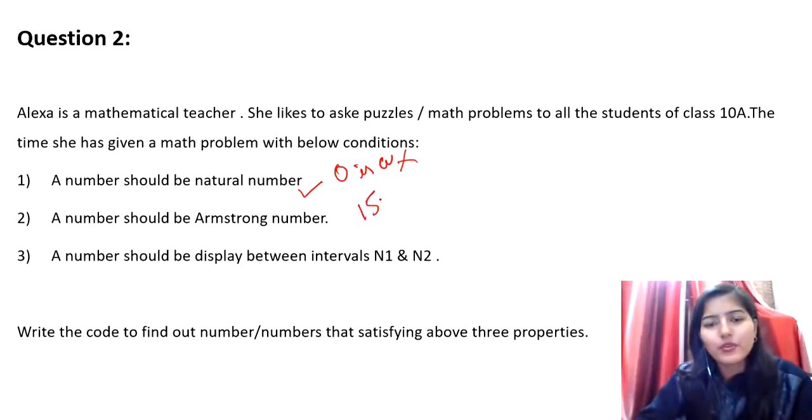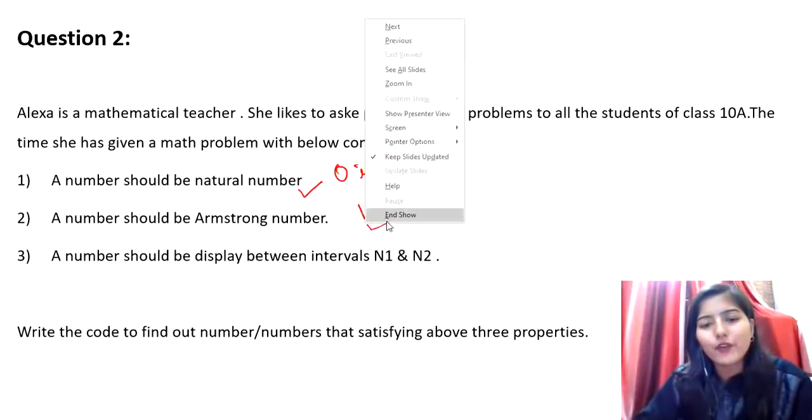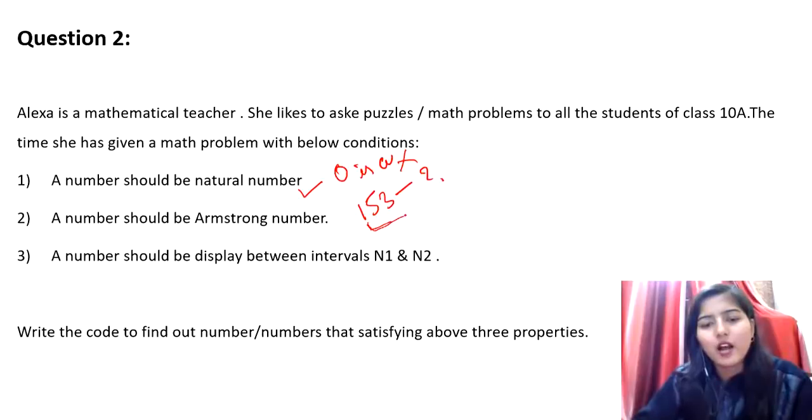Suppose 153 is a number given to you. Now someone is asking whether it is Armstrong or not. So how to determine? What is the strategy? Basically, first you must know how many digits the number has. How many digits does 153 have? 3. So the length of the number is 3. So we will raise the power 3 to all the digits of this number and we will sum it up.